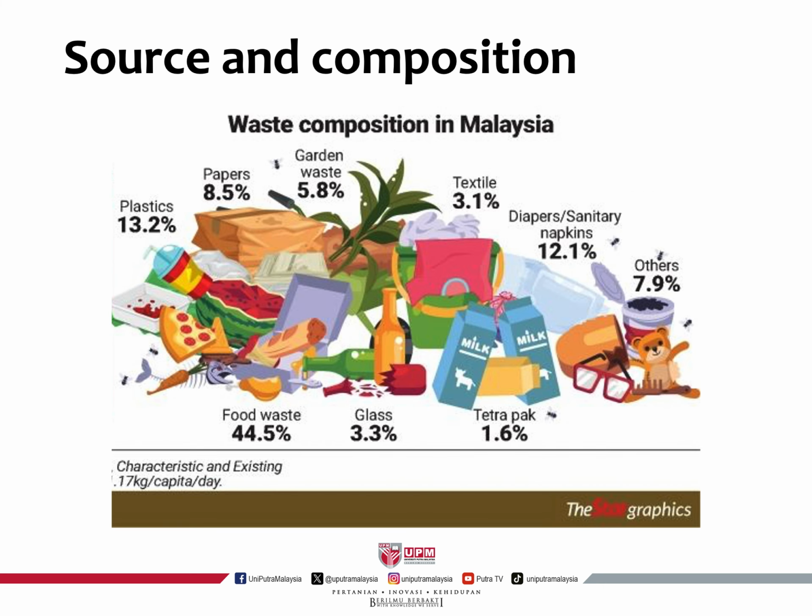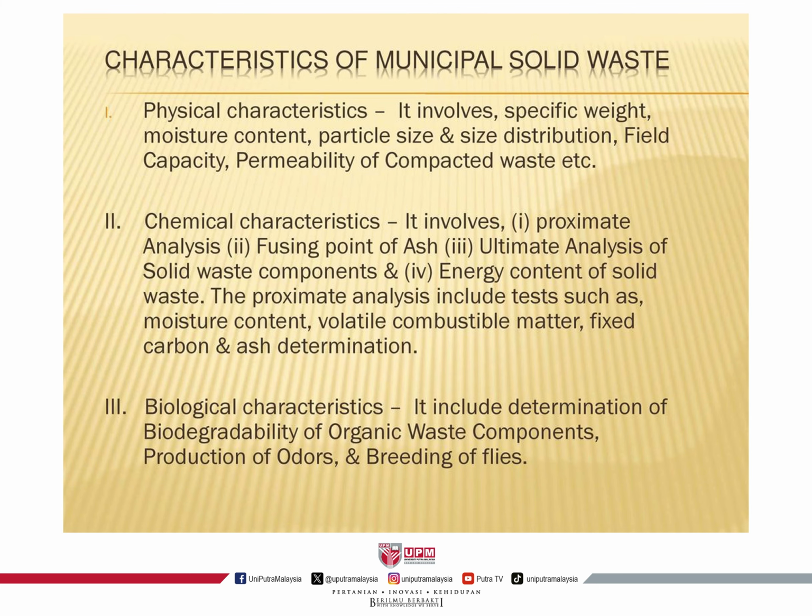And the source composition, I believe I have explained this previously, and also during the class, we can see here that food waste consists of 44% up to 50%, or sometimes it can be up to 60% depending on the collection locations. So the characteristic of municipal solid waste, the physical characteristic, involves specific weight, moisture content, particle size and size distribution, field capacity, permeability of compacted waste, etc.